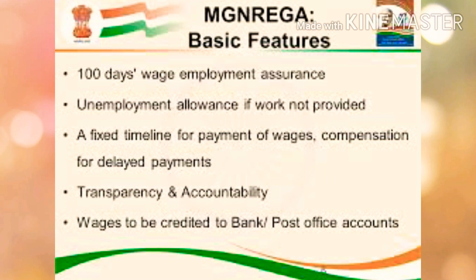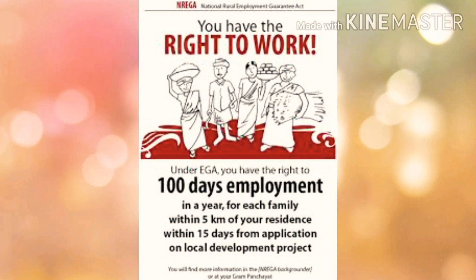The first main provision is that all those who are able and in need of work in rural areas have been guaranteed 100 days of employment in a year by the government.